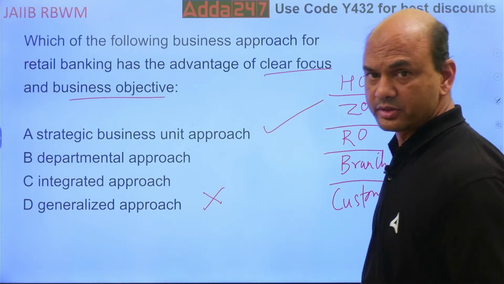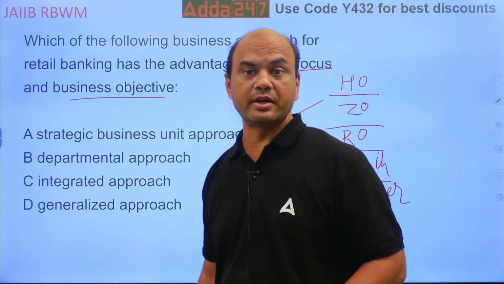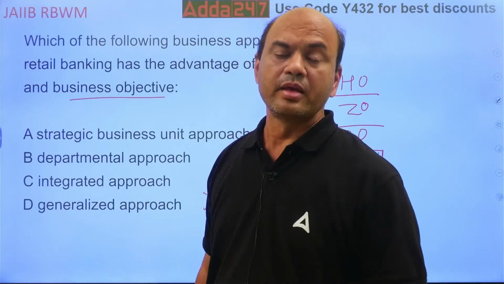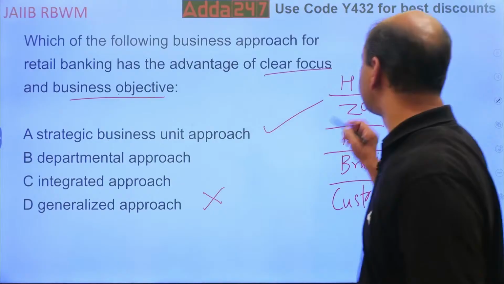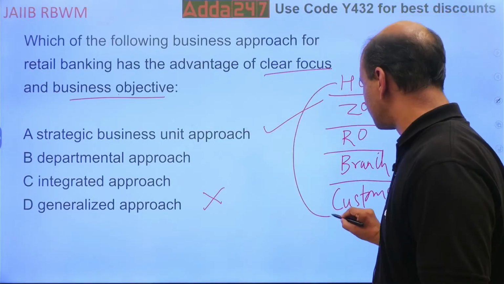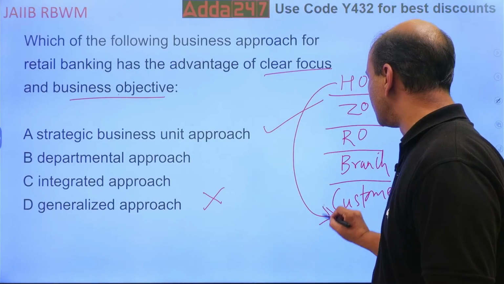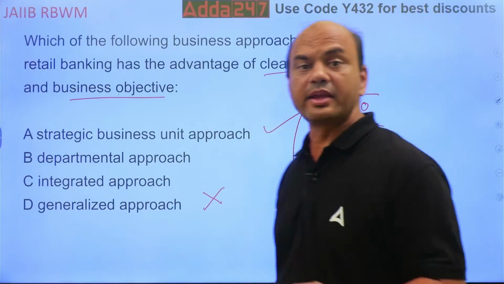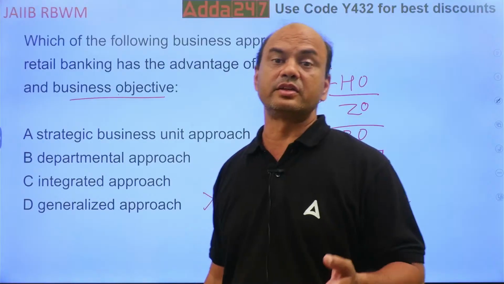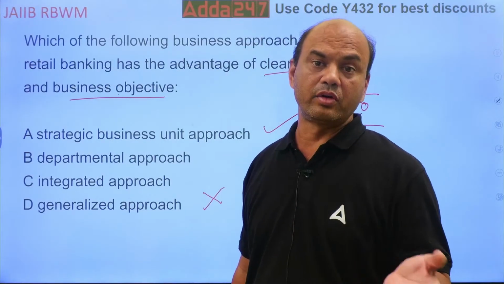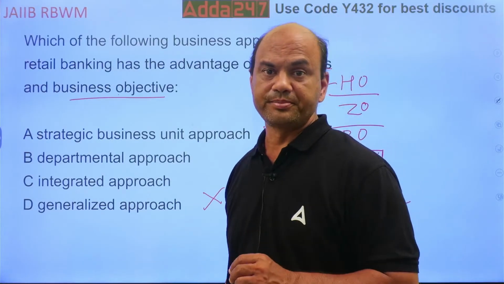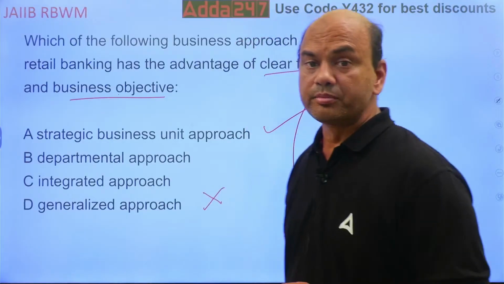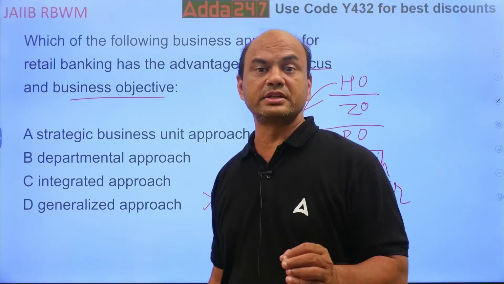Directly neobanks have come. This is the technology part. Neobanks have directly shifted from HO to customer. Nothing in between. No branch, no RO, no ZO. So this is the way banking is going on with technology like AI or blockchain technology. Okay. So be clear in your focus.